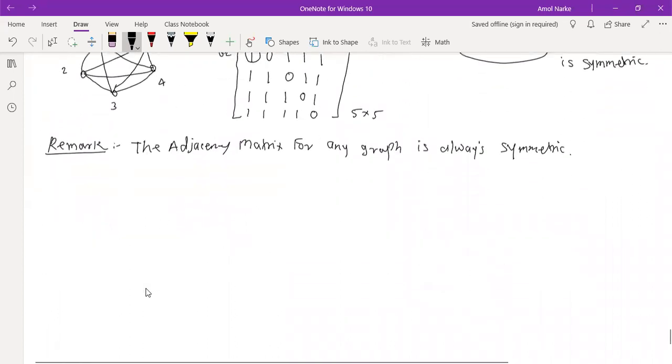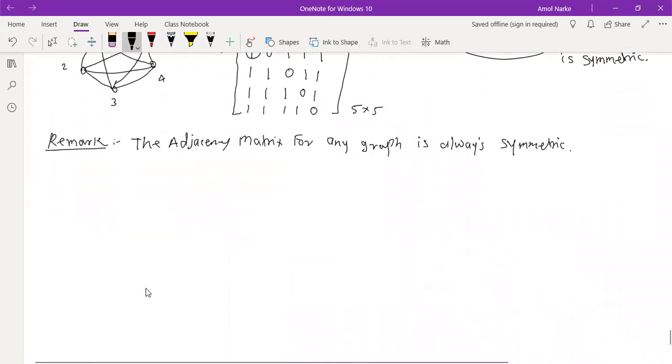Let's try to solve one. Find the adjacency matrix. So example number 3rd. I have one graph, and I gave it a direction. Now tell me whether this graph is firstly connected.